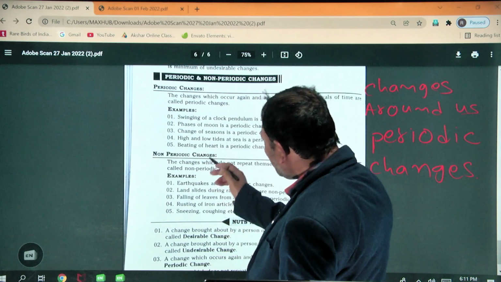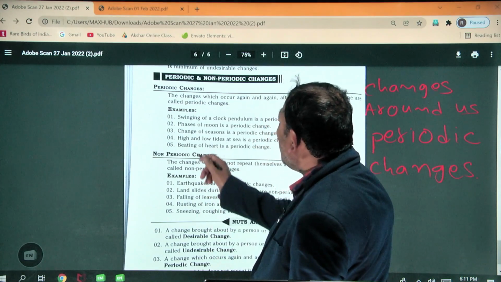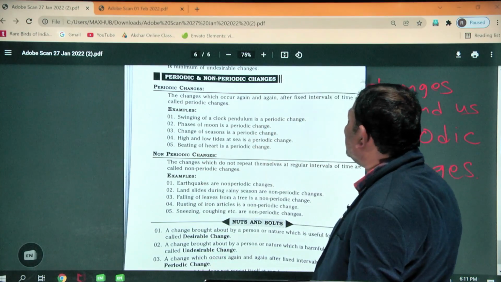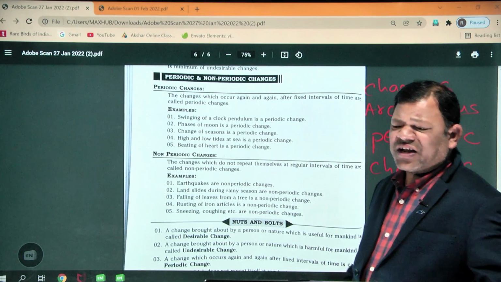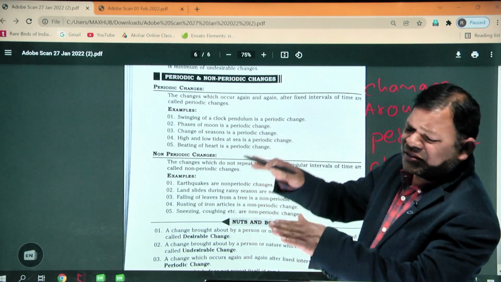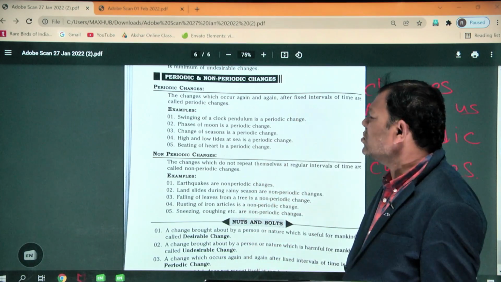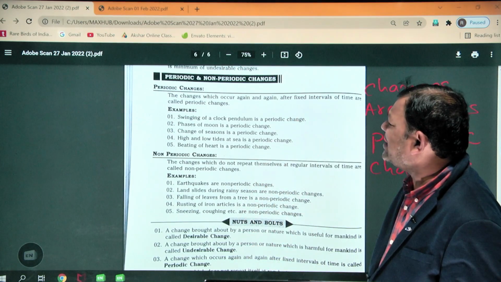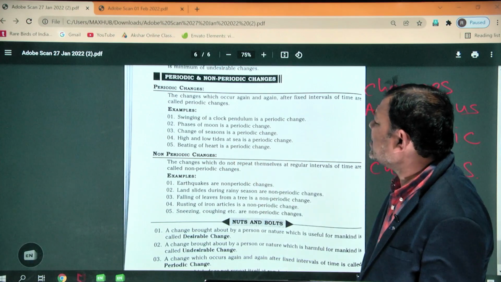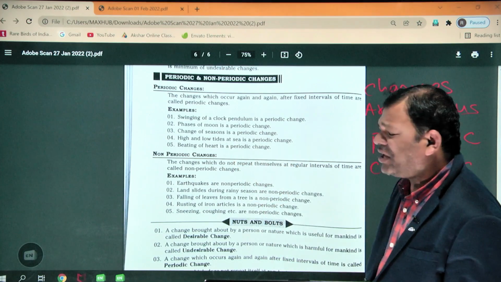Next, fourth example: high and low tides at sea are a periodic change. For example, tides come up and go, come up and go. So high and low tides at sea are a periodic change.